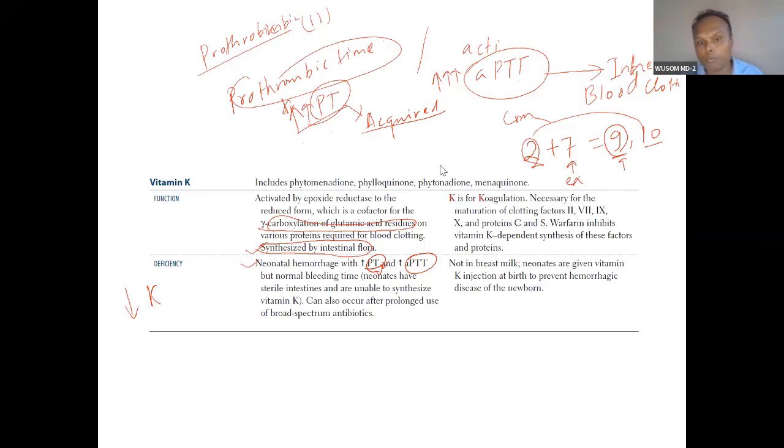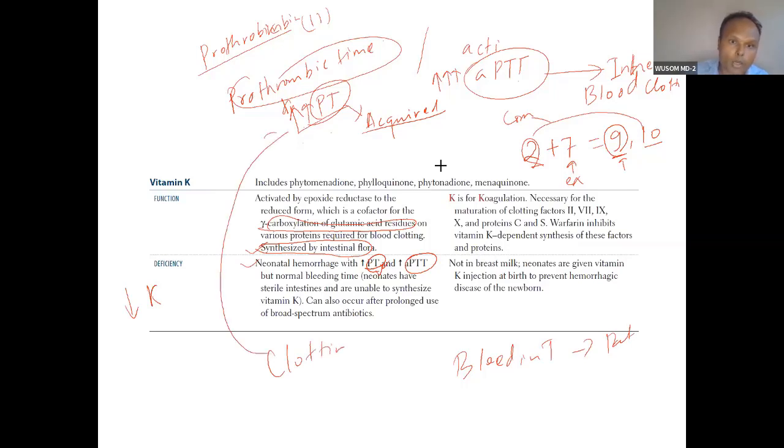Bleeding time is related to platelet function. And clotting time is related to this vitamin K. So bleeding time will be normal, but clotting time is increased. With clotting time, PT and APTT will increase.